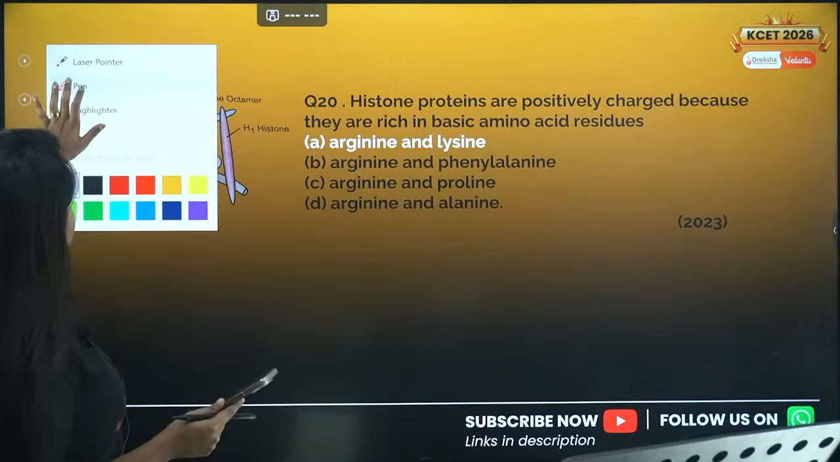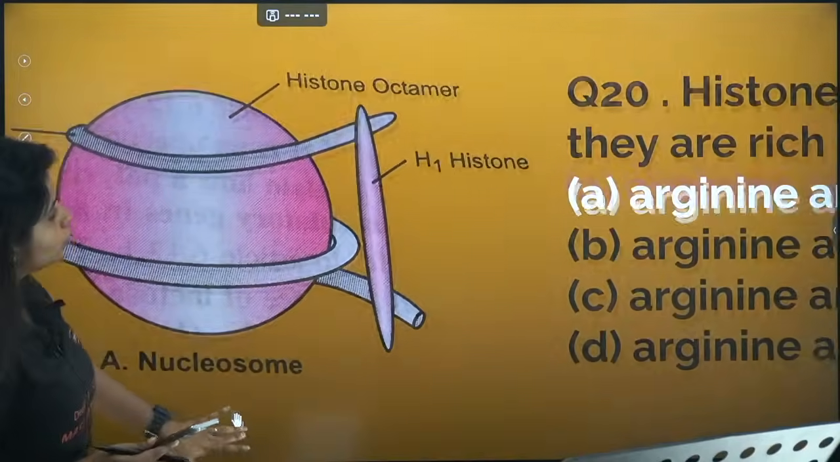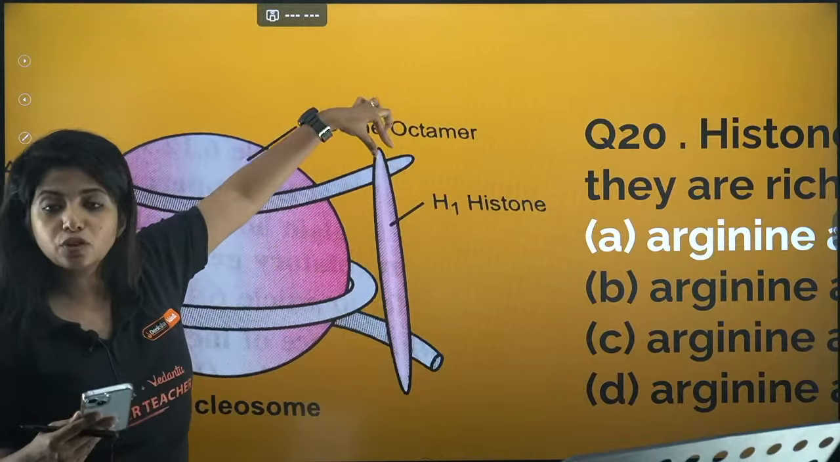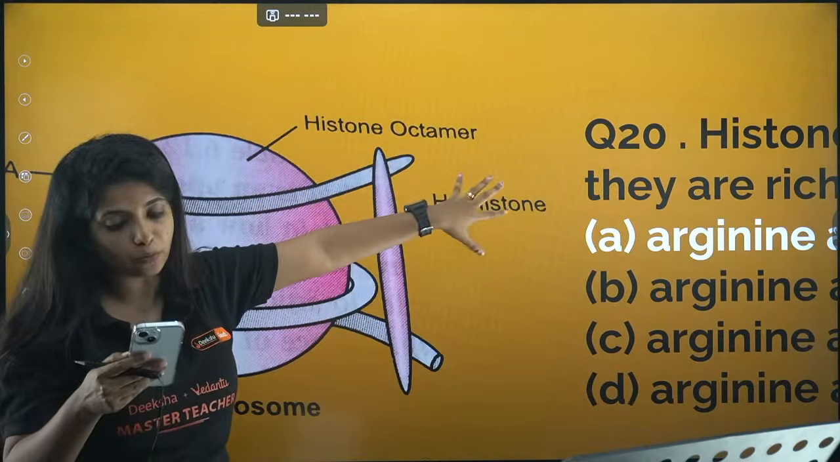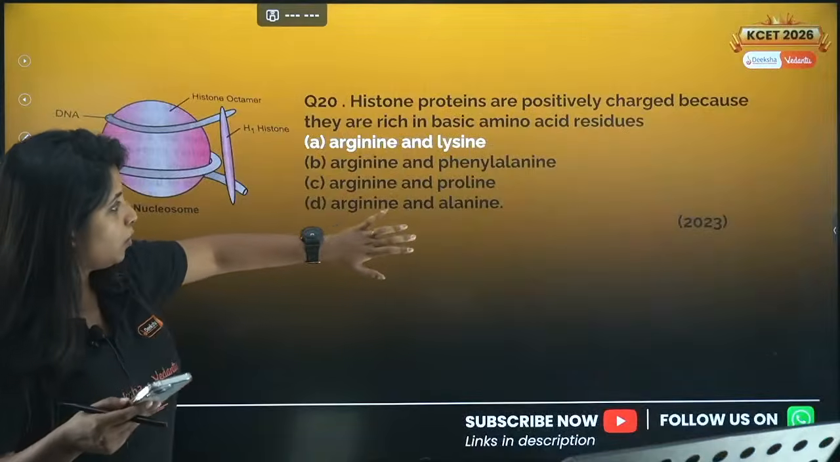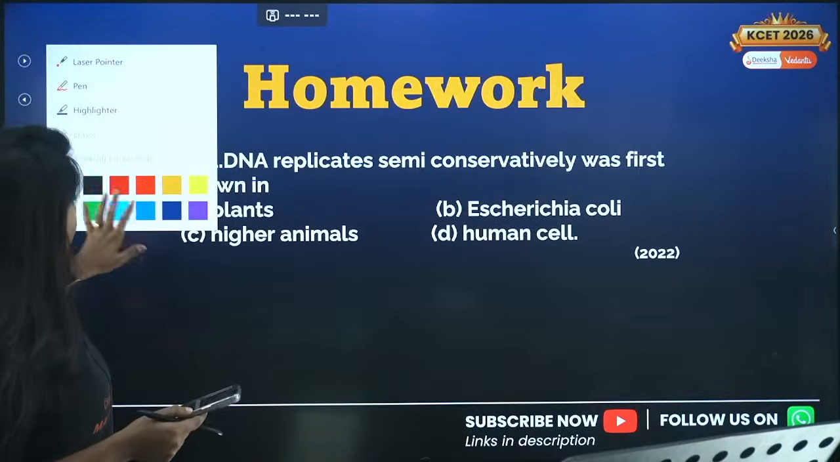Cool. And this is how it looks. This is the structure of a nucleosome. You also have one extra histone protein. You call this the H1 histone protein. And with that, we complete all the questions.